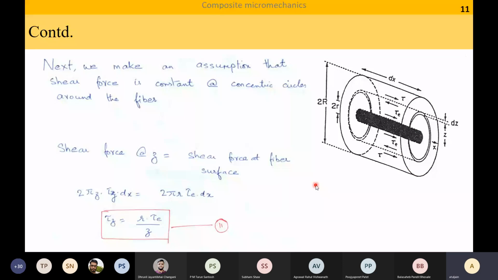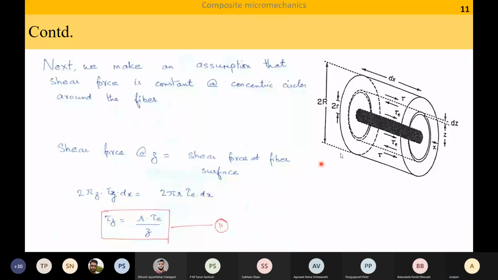Okay. Now we have shear force at Z is equal to shear force at the fiber surface due to equilibrium. So then we can say 2 pi Z into tau Z dx is equal to 2 pi R tau E dx. At the interface, the net shear force I have is 2 pi R tau E into dx.